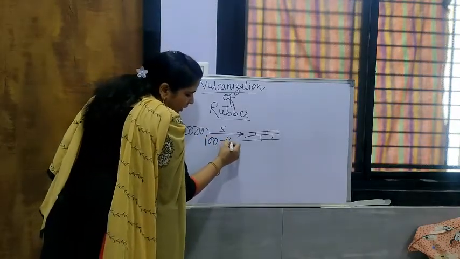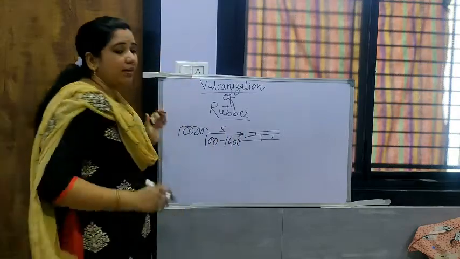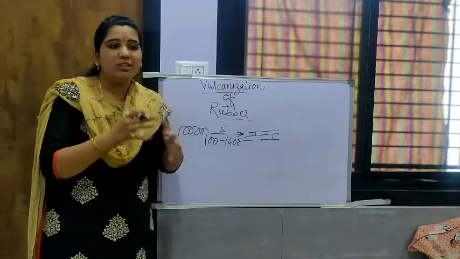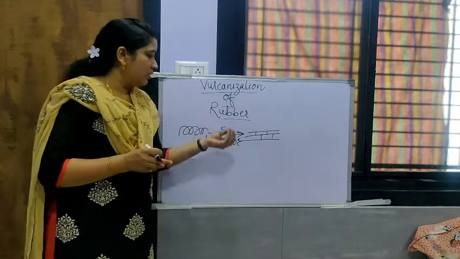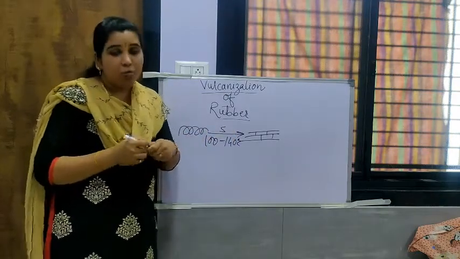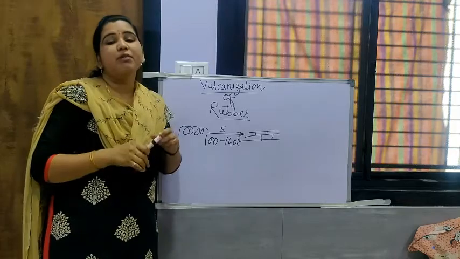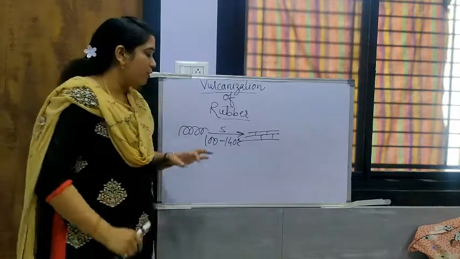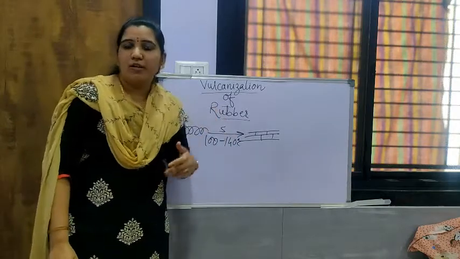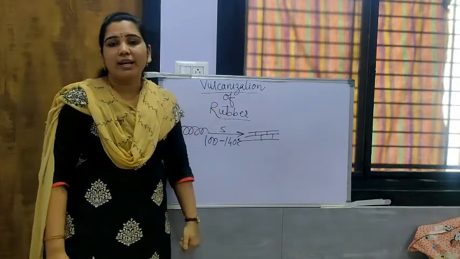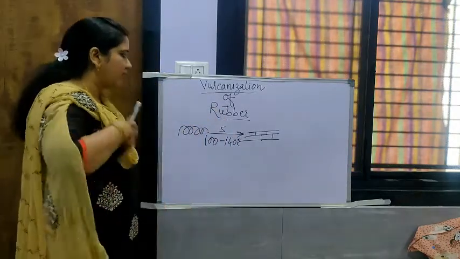At about 100 to 140 degrees Celsius, the rubber is masticated, and at that temperature the sulfur is added to it. By addition of this sulfur it becomes very firm and very rigid, and that is the improved quality rubber, which is vulcanized rubber.